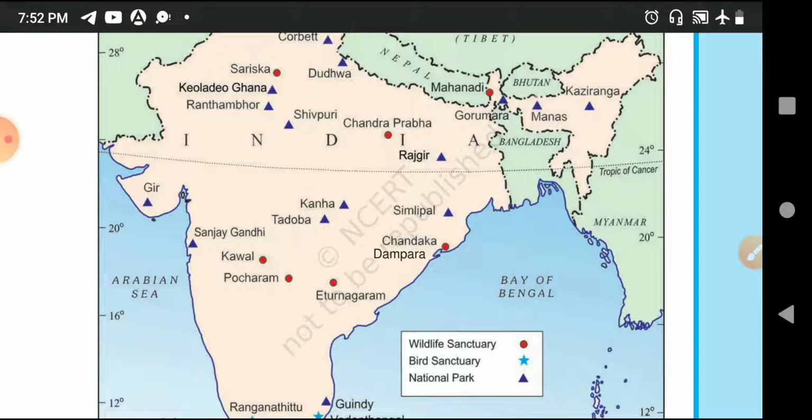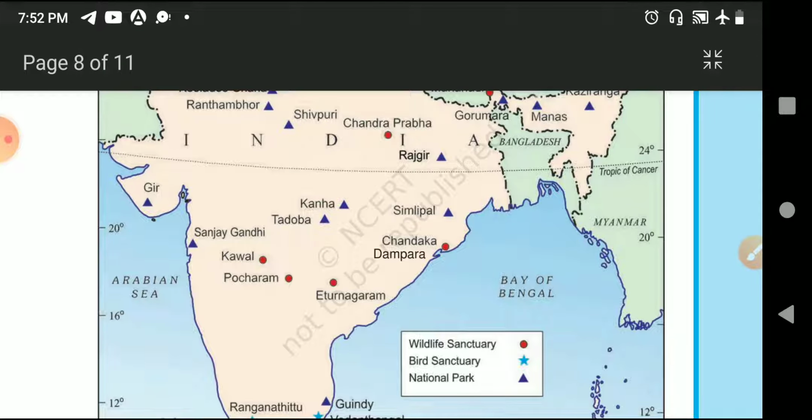When you make a particular plant or animal to be habitat in any area, that you consider as a national park. Sanctuary, a natural area reserved for species originated plant or animals. For example, Manas Bird Sanctuary. Sanctuary is a place where the species grow naturally. You have not brought them from other area.